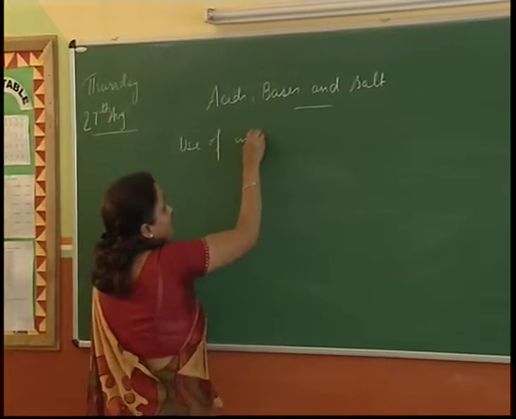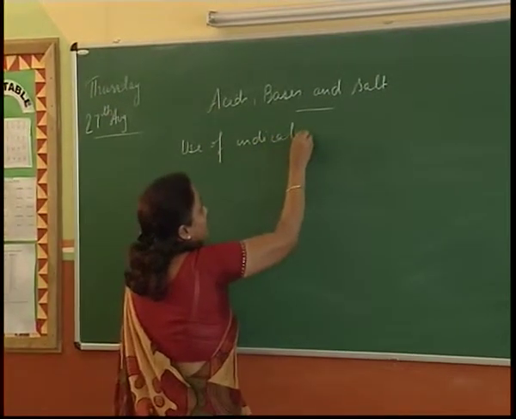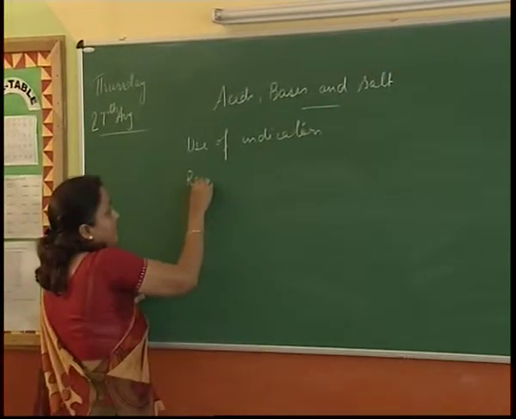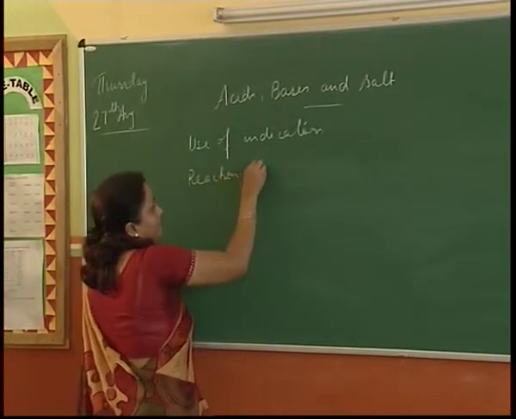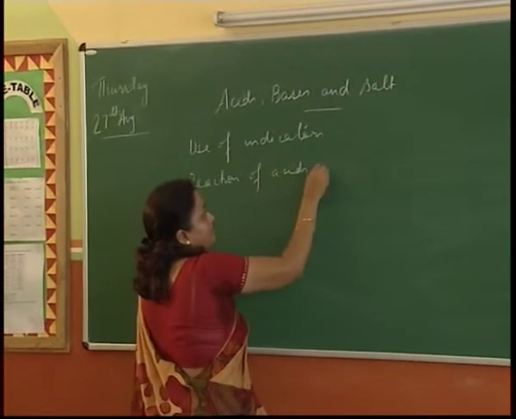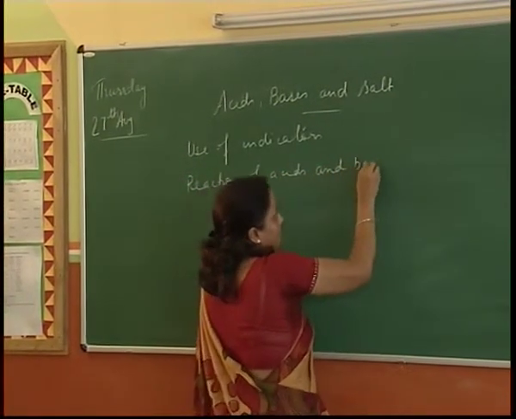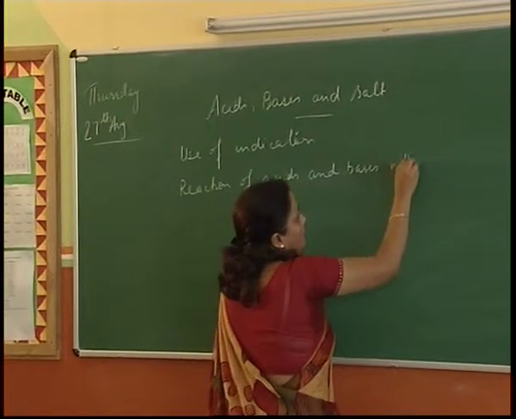A second property is the reaction of acids and bases with metals.